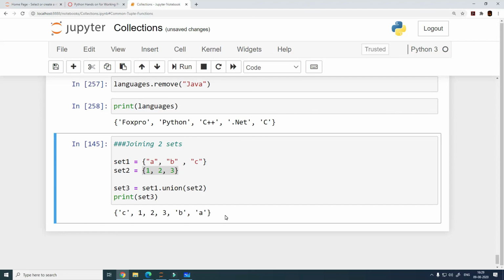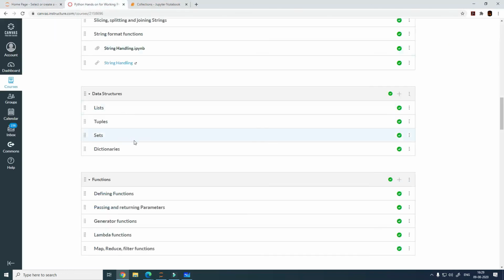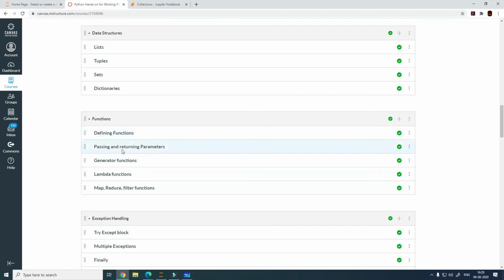So with this, guys, I'm kind of done with what I wanted to cover today. Next class onwards, we will continue with dictionary. This is going to be the next topic, and we will continue with user defined functions and all the other topics within functions. It is going to be very interesting next week, because we are going to look at some of these concepts that you may have heard of, lambda functions, map reduce.